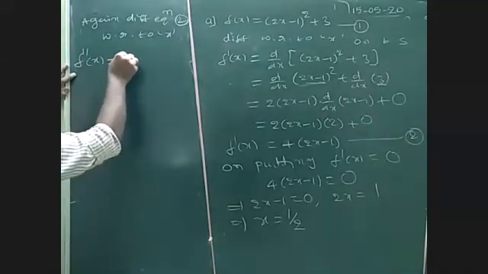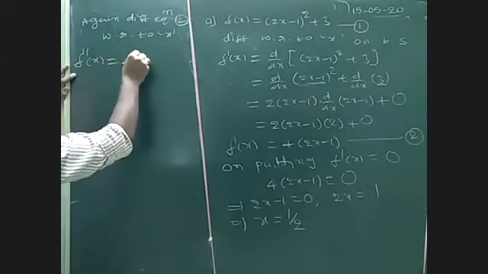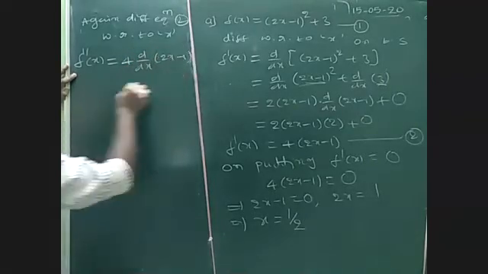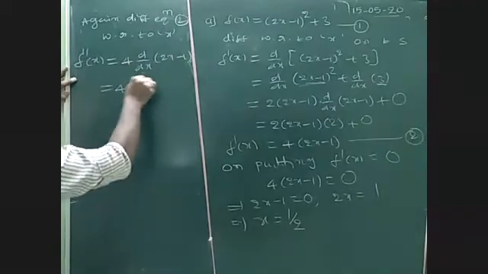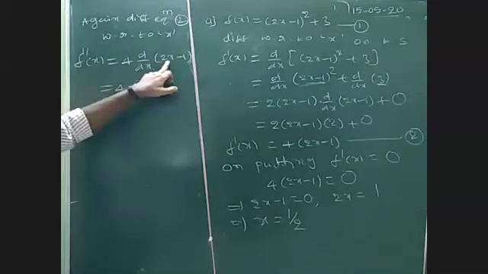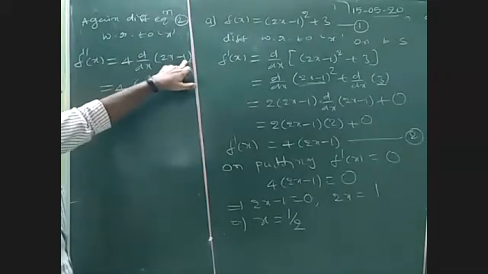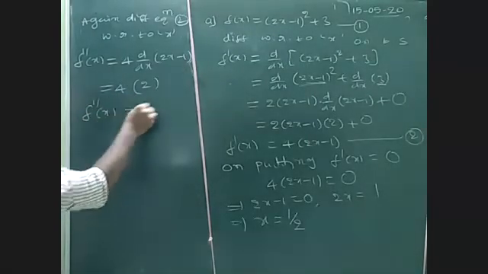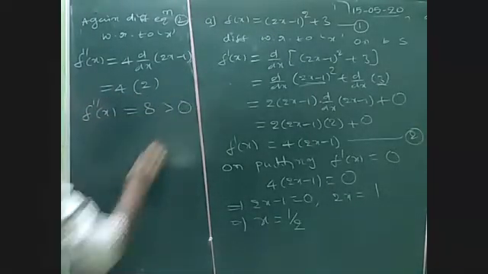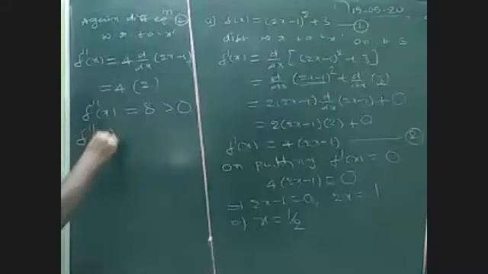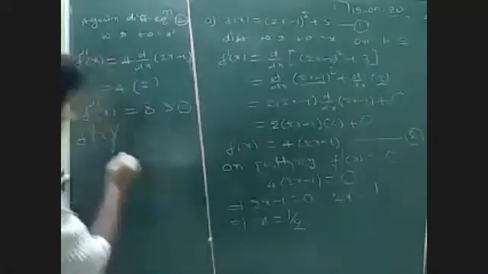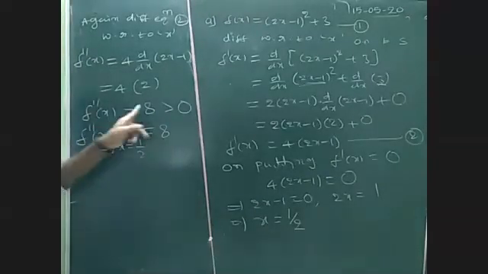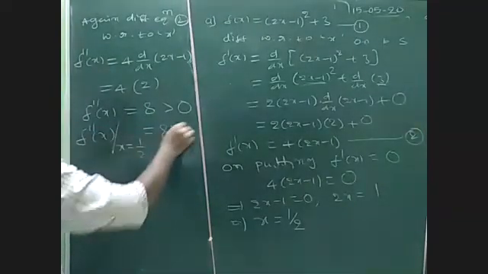This is equal to 4 into d by dx of 2x minus 1. So 4 into 2. X derivative 1, 1 derivative 0. So f double dash of x is equal to 8. 8 is clearly greater than 0. Even f double dash of x at x is equal to 1 by 2 also we get 8 only, because 8 is a constant greater than 0.